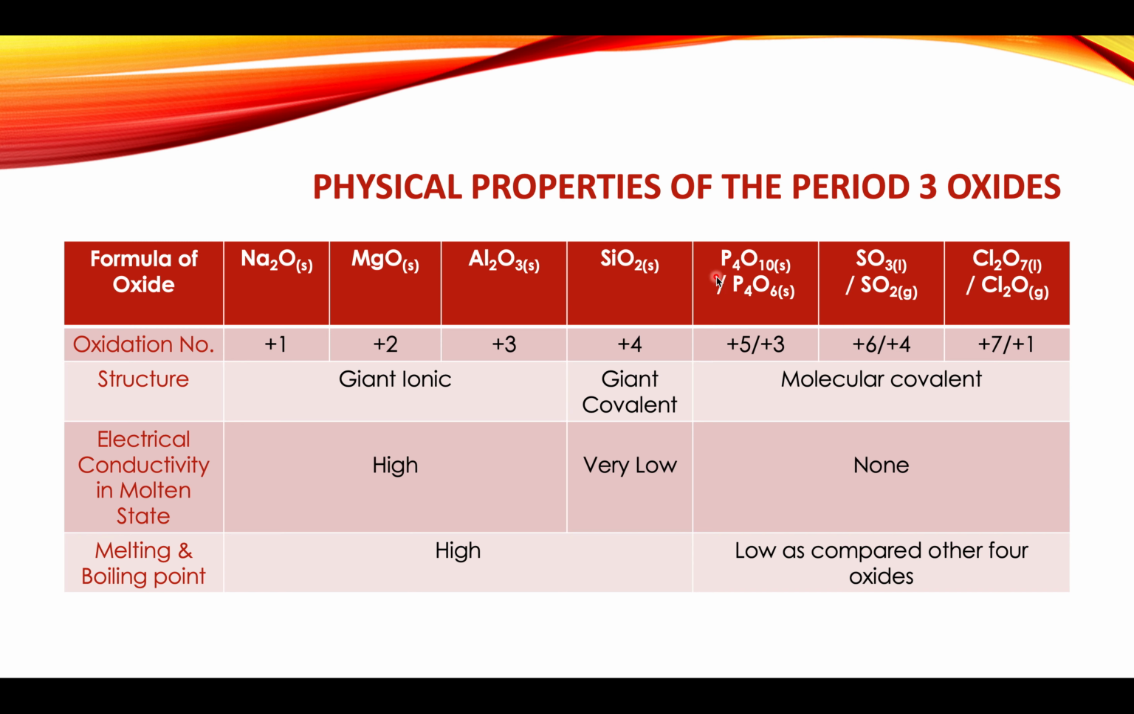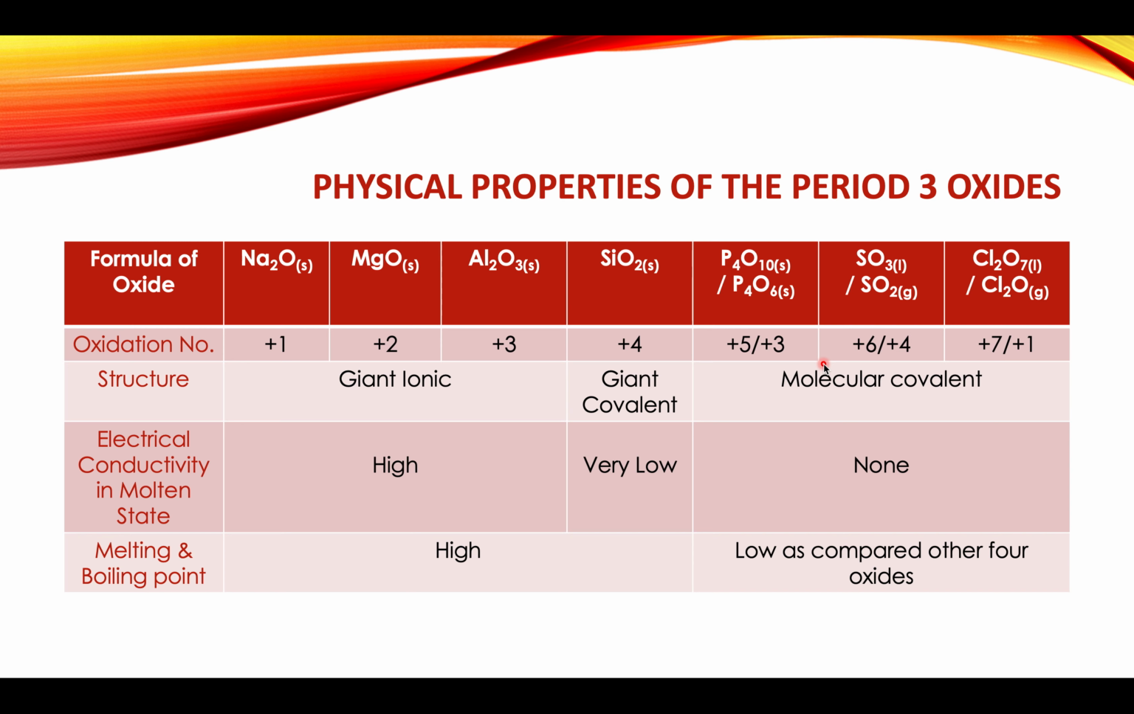In P4O10, the oxidation state of phosphorus is +5. In P4O6, the oxidation state of phosphorus is +3. Sulfur trioxide has +6 oxidation state of sulfur, and in sulfur dioxide, the oxidation state of sulfur is +4. In Cl2O7, the oxidation state of chlorine is +7, and in Cl2O, the oxidation state is +1.